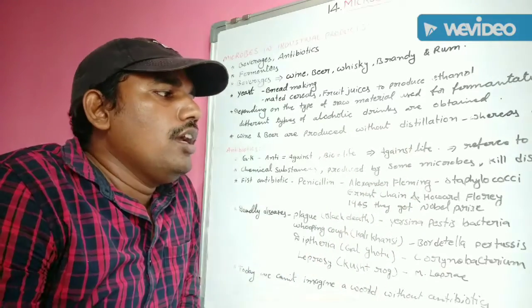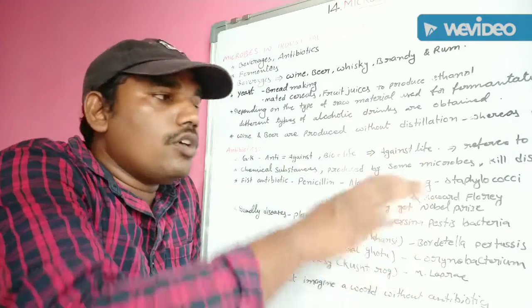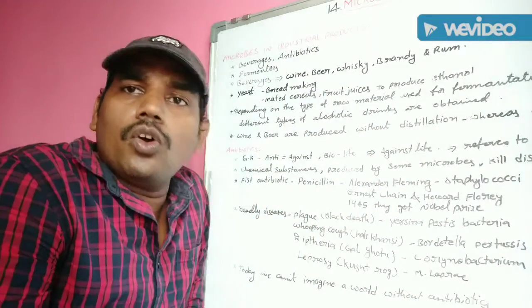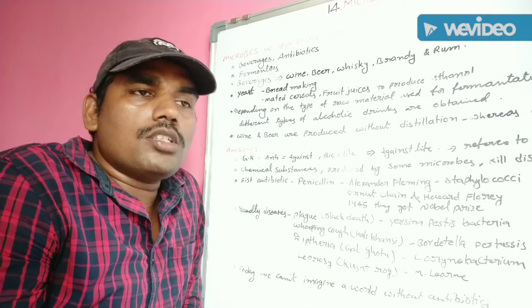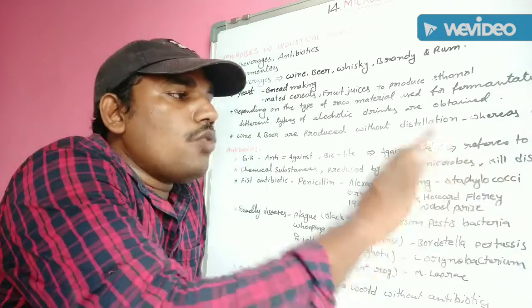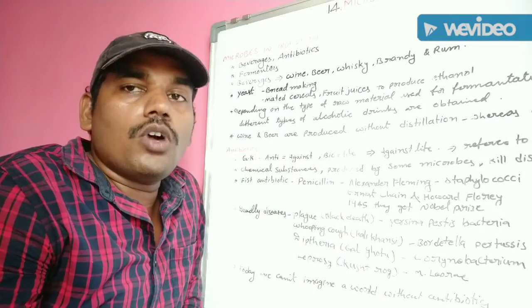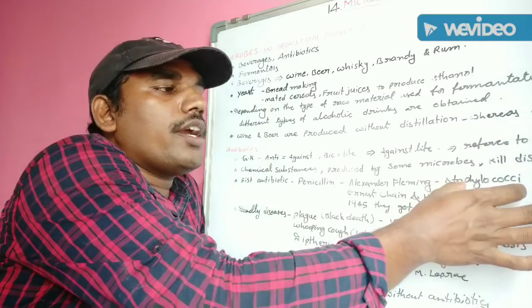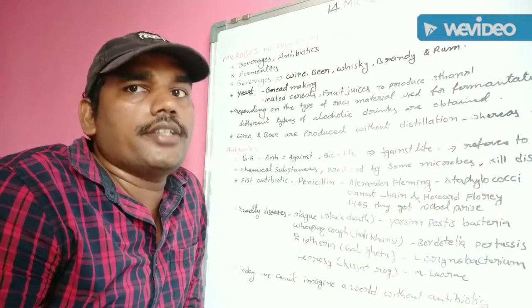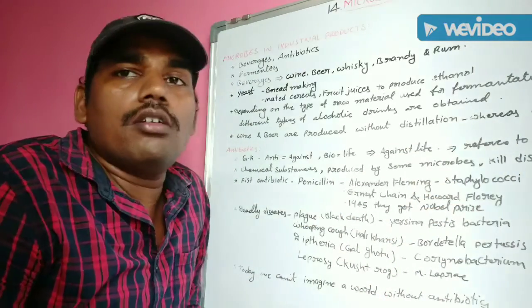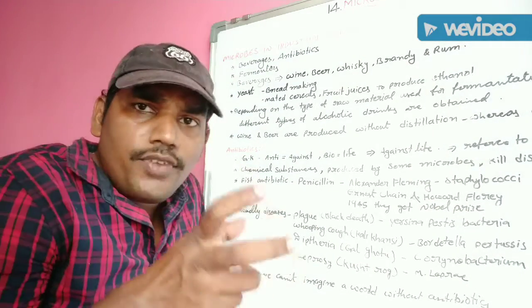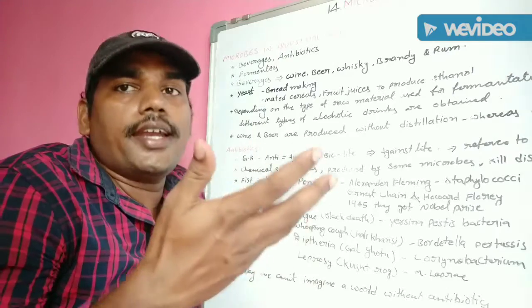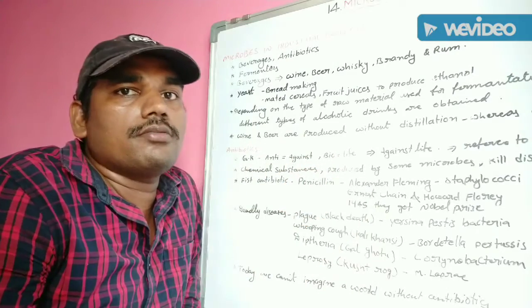Alexander Fleming was working on Staphylococci bacteria. Once he observed an unwashed petri dish containing Staphylococci. He observed that some Staphylococci bacteria were killed on that petri dish.